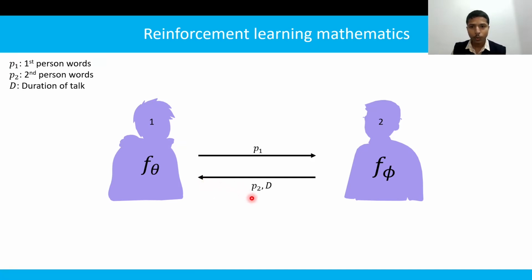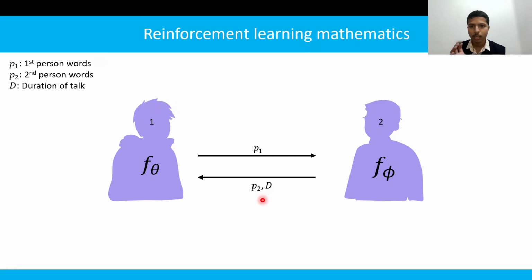Based on the word p2, the first person responds with variable p1. Then, based on the variable p1, the second person tells the first person for what duration of time he is interested in having conversation, represented by variable d. Here, the objective of the first person is to have a conversation for a longer duration of time, that is d.